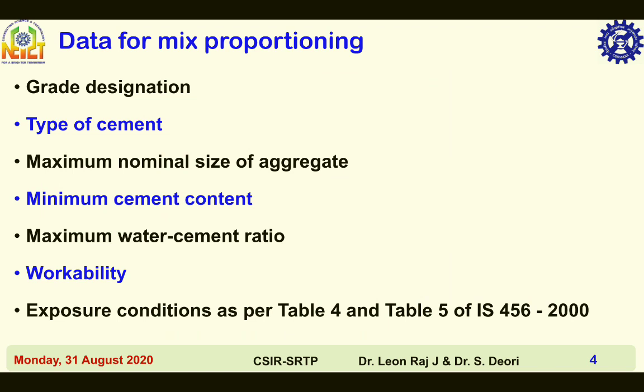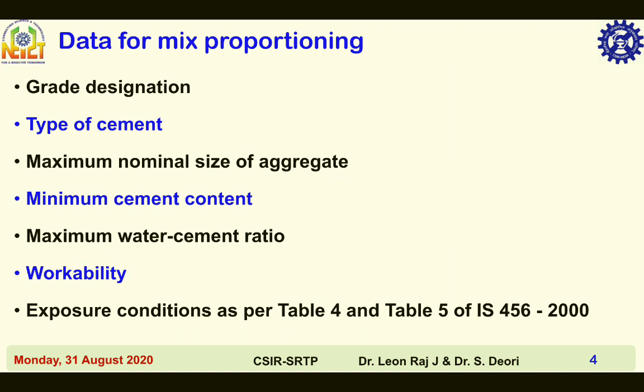Data for mix proportioning. Grade designations are M10, M15, M20, M25, M30, 35, 40, 45. It goes up to M90.